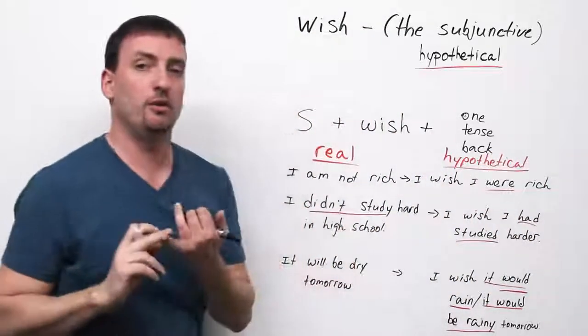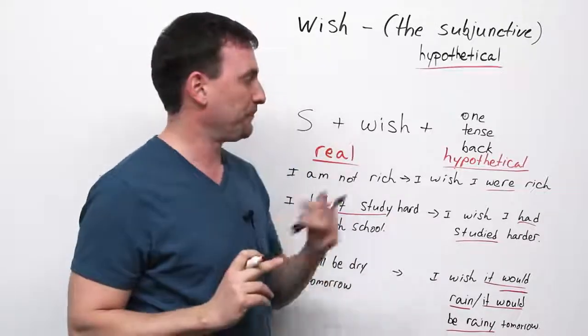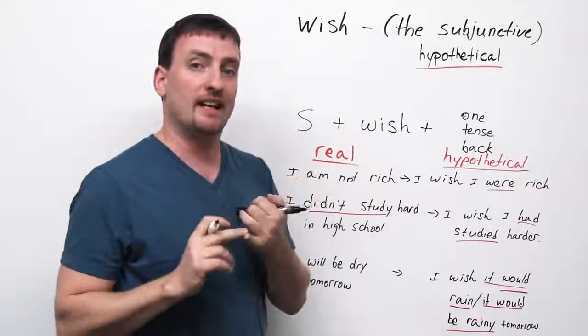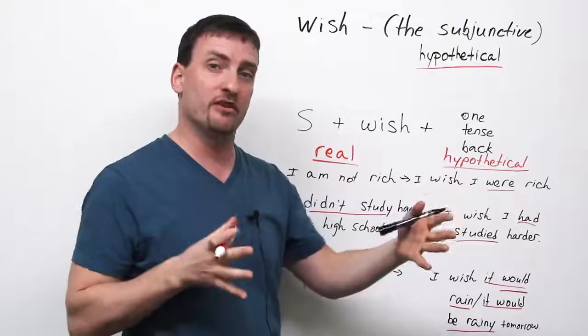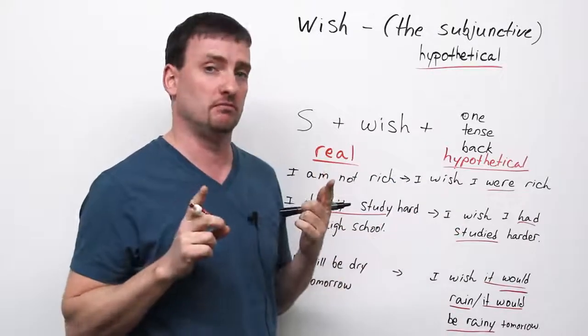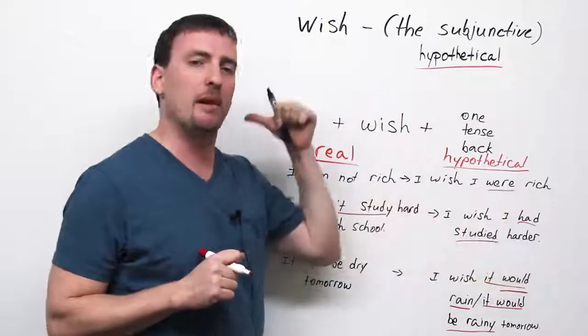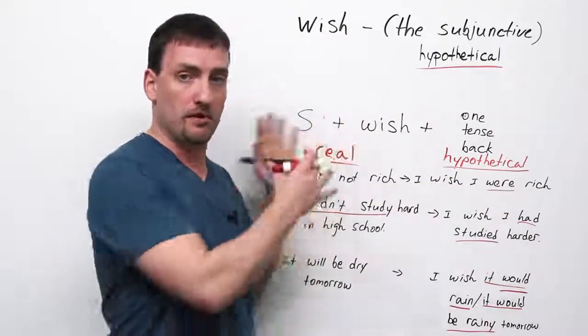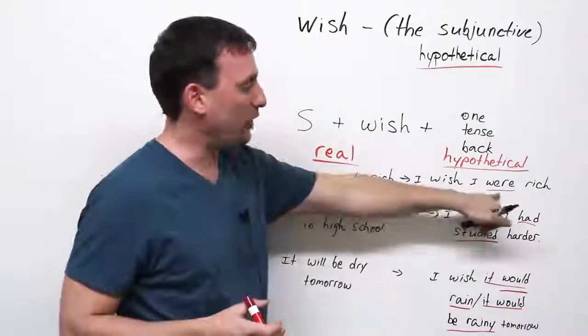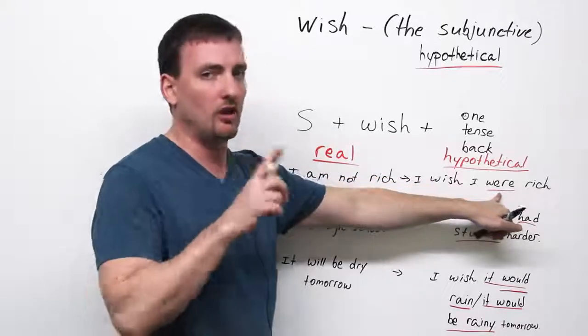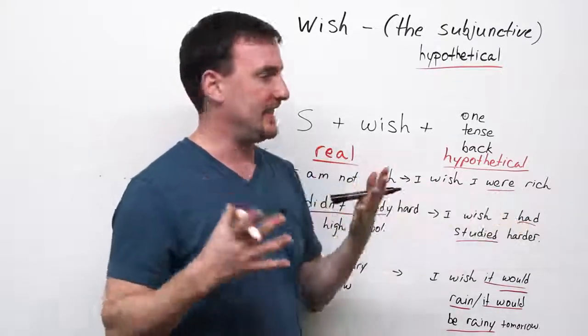So again, two very important things to remember about using wish. One, anything you say with the wish verb is not real. Two, anything you say with the wish verb, you're going back one tense from the real situation. And always remember, were, not was. Okay? That's the main thing.